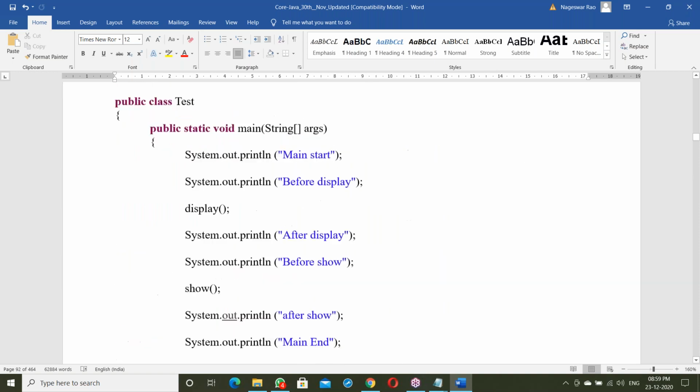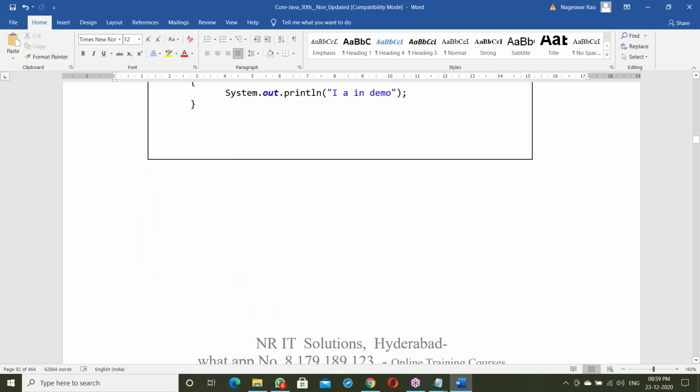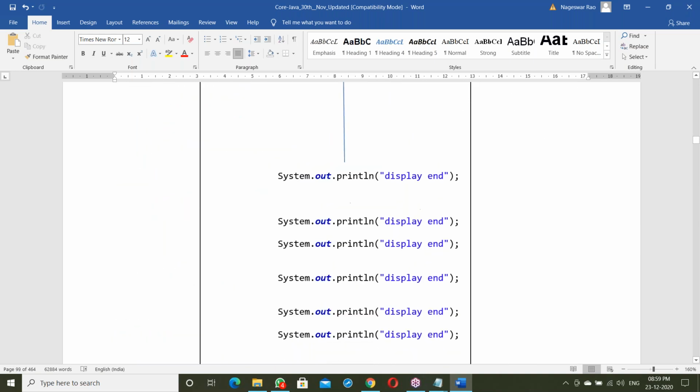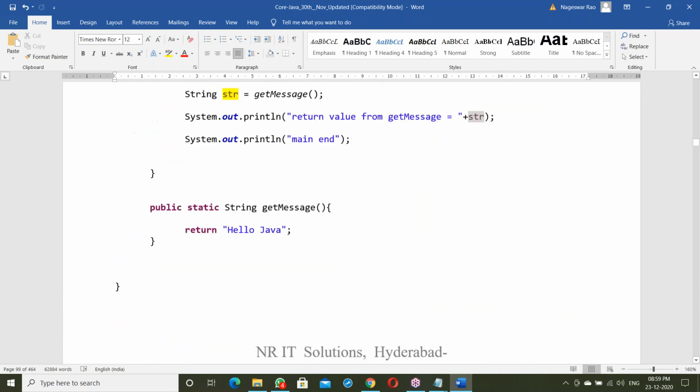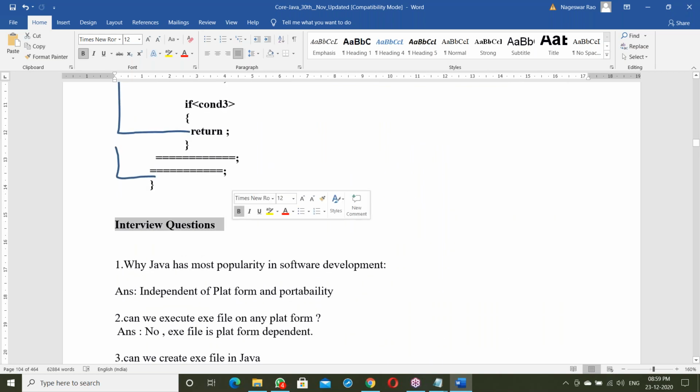Working with methods. Yes, how methods are working internally. Stack memory, heap memory, and all this. Yes, next, interview questions for every topic. For every topic, interview questions are there.